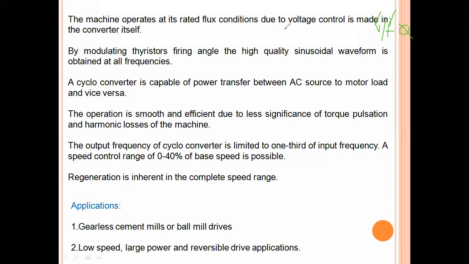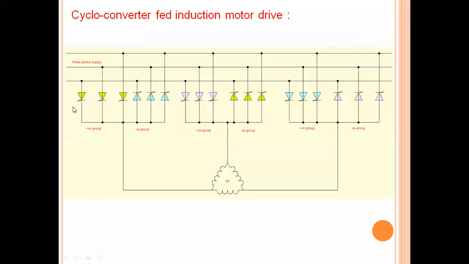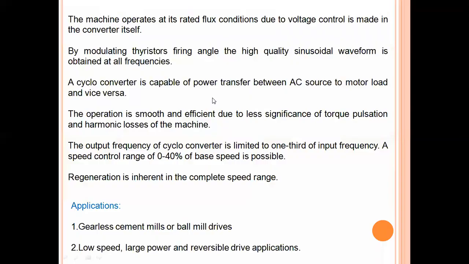And we are using thyristors here. The thyristors can be controlled with the help of the firing angle, so we can give the gate pulses here, and these gate pulses can be controlled with the firing angle. The output voltage is in the form of a sinusoidal waveform for any frequency. If the frequency division is 2, 4, 6, 8, whatever the division, we will get a sinusoidal output, which is the same as the input supply.